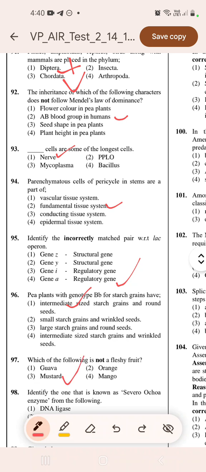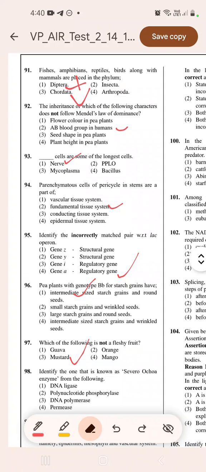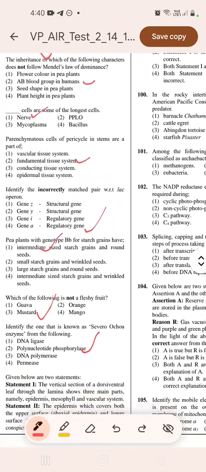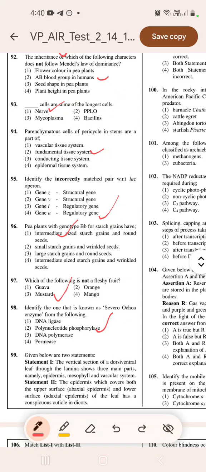98. Identify the one known as Severo Ochoa enzyme from the following. Option A, DNA ligase. Option 2, polynucleotide phosphorylase. So option 2 will be the right one. Now moving to the next question, that is question number 99.